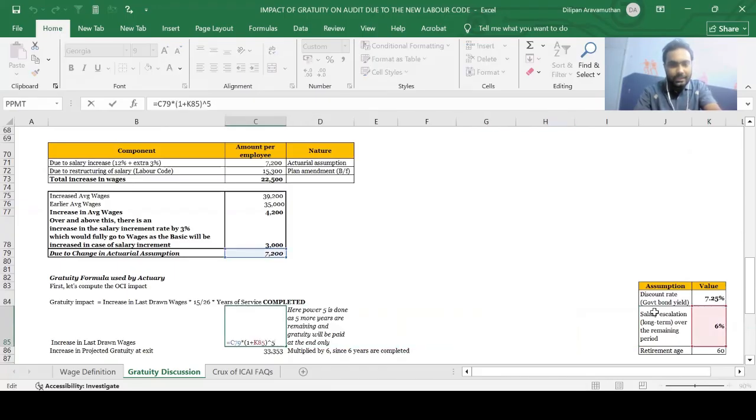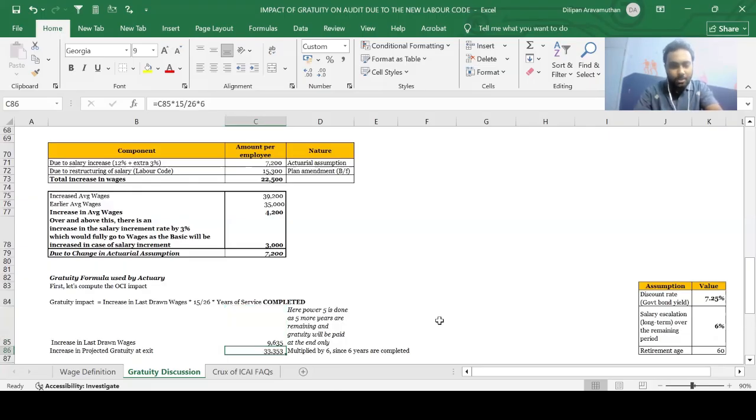So if you see here, guys, basically 7,200 into 1 plus 6% power 5. Why power 5? Because we need to see how much would be the increment year on year. Basically, the compound interest formula, P into 1 plus R power n. That is what we are basically doing here, because we need to see the amount after 5 years, what this would accumulate to, right? So that is why we are getting a number of 9,635 here.